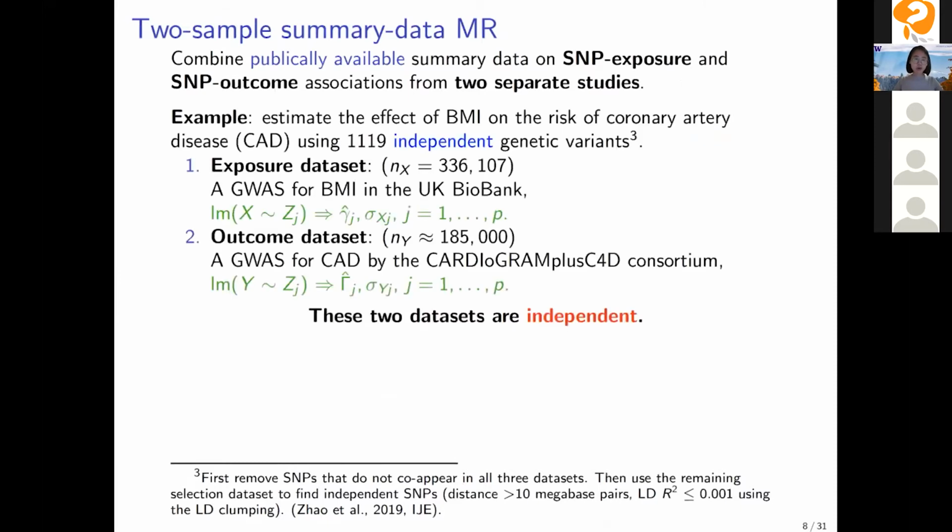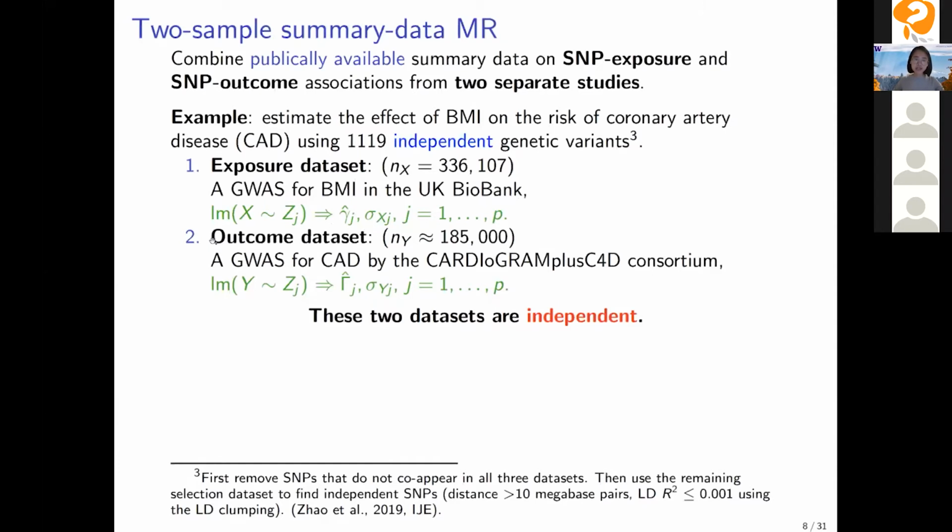To give an example, suppose we want to estimate the effect of BMI on the risk of CAD using 1,119 independent genetic variants. Then we can find two data sets, the exposure data set and the outcome data set. In the exposure data set, we use a GWAS for BMI, for example, in the UK Biobank. And in the exposure data set, we will have the marginal association statistics, gamma J hat, which is the effect of this ZJ on the exposure, and the standard error sigma XJ.